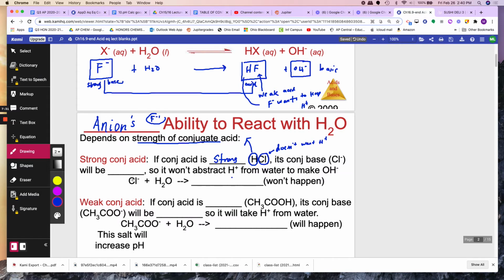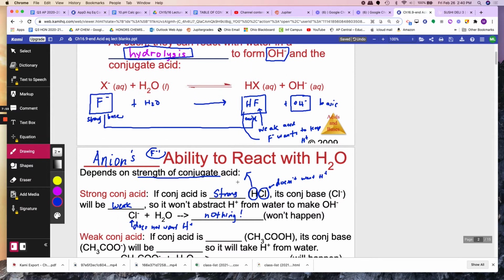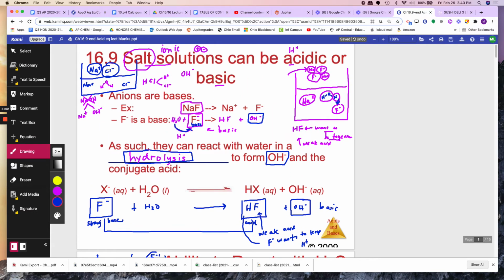Its conjugate base, Cl minus: if you have a conjugate acid that is strong, its conjugate base will be weak. So it won't take H from water. Cl minus does not want the H plus from the water. So when you put these together in water, nothing happens. Just like when I drop NaCl in water, it's still neutral.